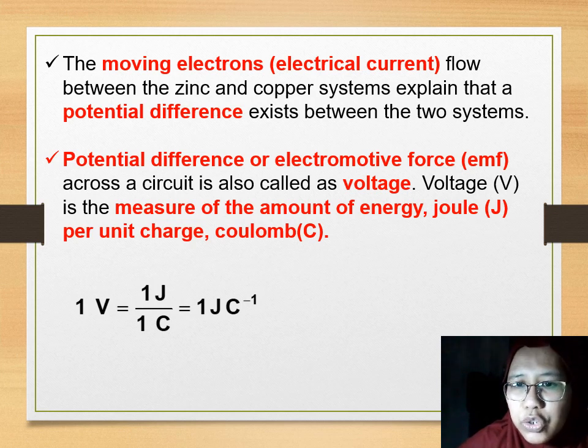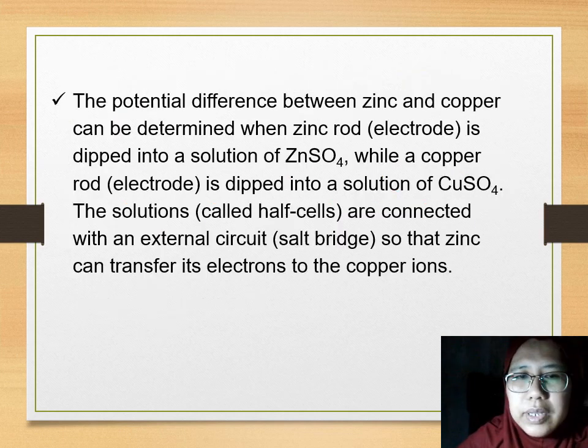A voltage is the measurement of the amount of energy, joules, per unit charge, coulomb. This is highly physics. The potential difference between zinc and copper can be determined when zinc electrode is dipped into a solution of zinc sulfate, while copper electrode is dipped into a solution of copper sulfate.